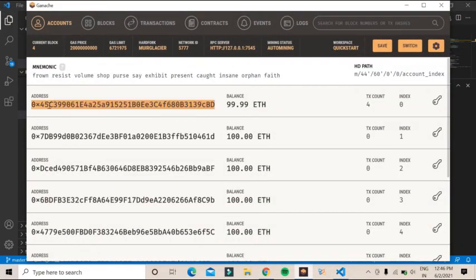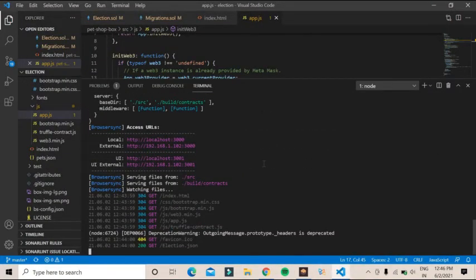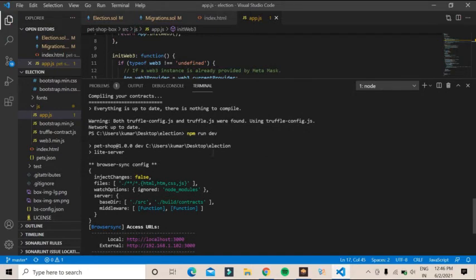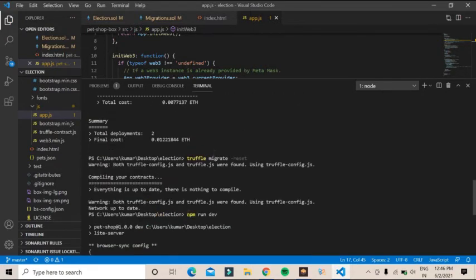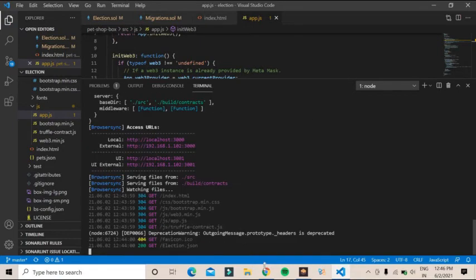0x45c3. See here, in this account only we have made the migration contract. After this, we have deployed our system by using a simple command, that is npm run dev. This is the basic command, and we have deployed the system.